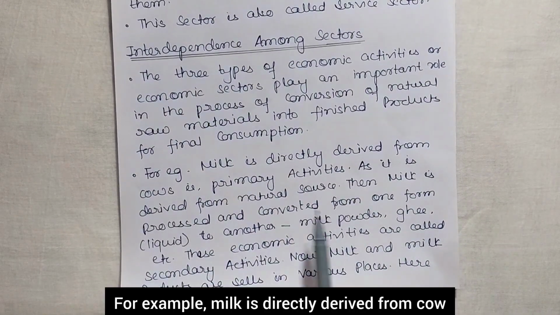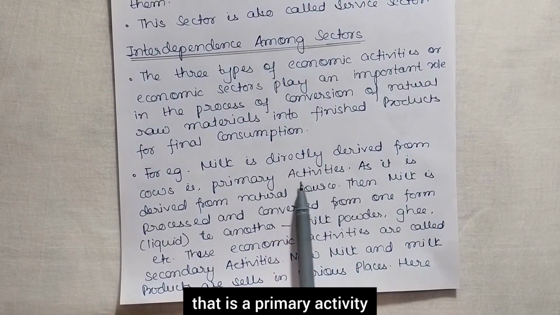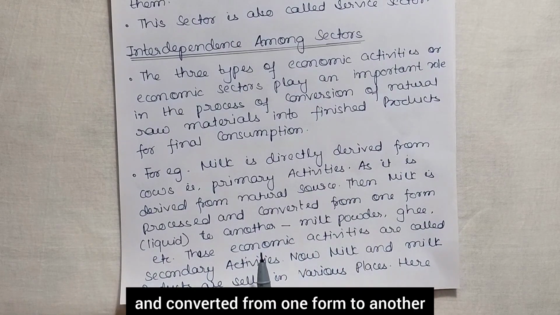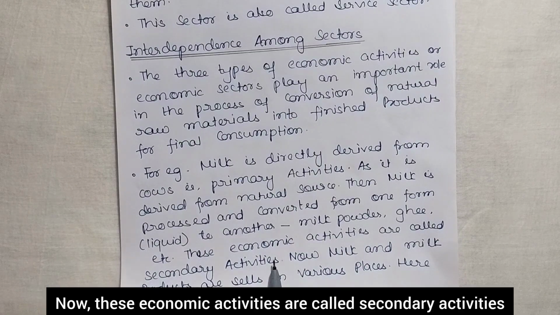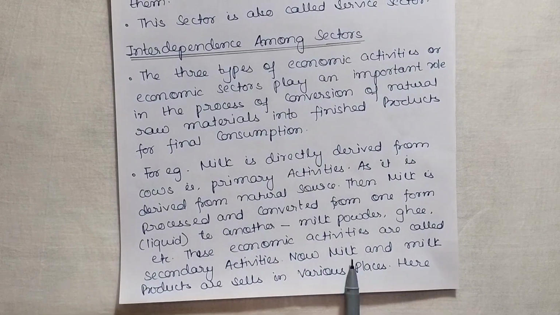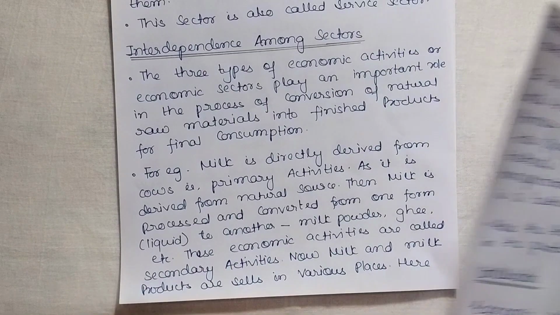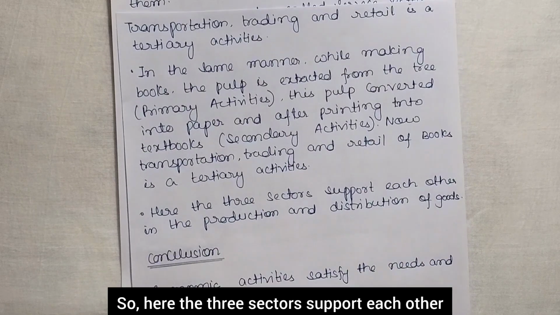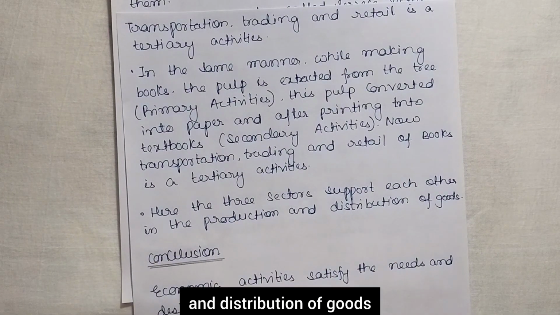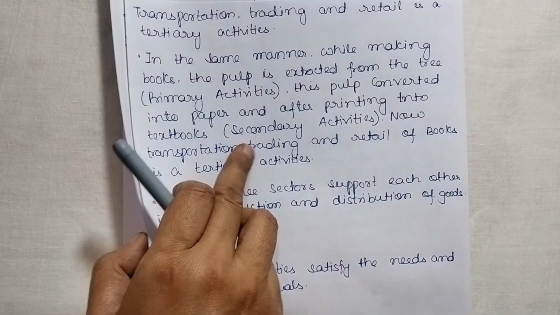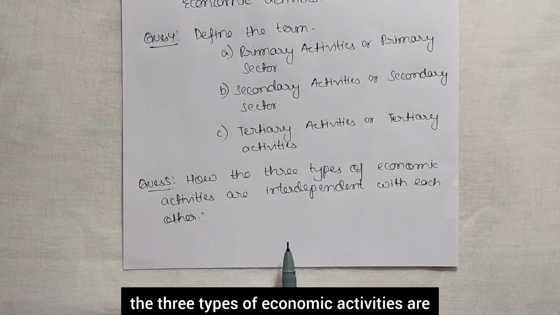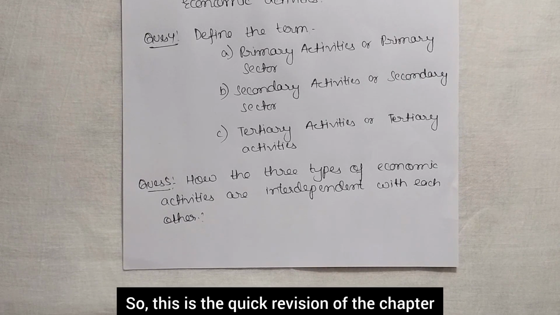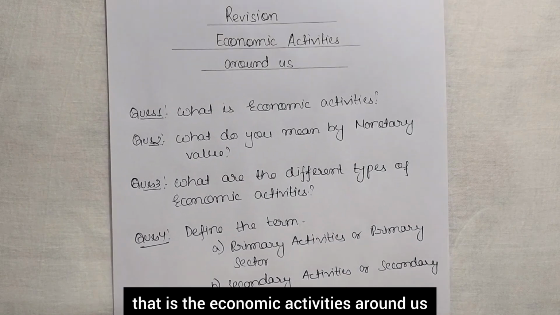How? For example, milk is directly derived from cow, that is the primary activity, as it is derived from a natural source. Then milk is processed and converted from one form to another, that is the milk powder and ghee. Now these economic activities are called secondary activities. Now milk and milk products are sold in various places. So here transportation, trading and retail is a tertiary activity. So here the three sectors support each other in the production and distribution of goods. So in this way, the three types of economic activities are interdependent with each other. So this much you can write for the answer. So this is the quick revision of the chapter, that is the economic activities around us.